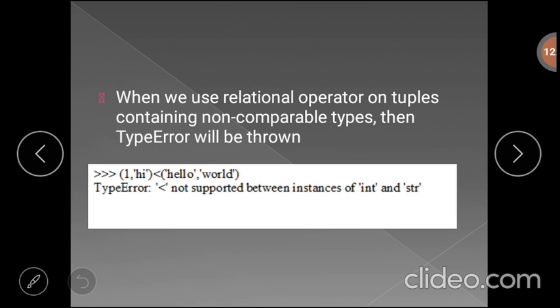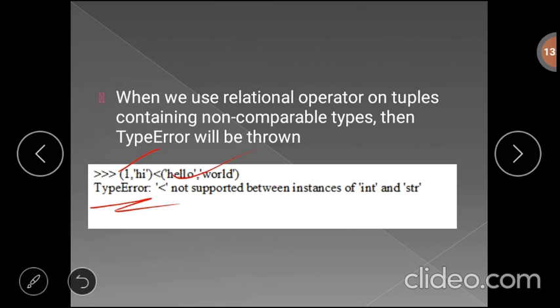Now we can use relational operators on tuples containing non-comparable types. Suppose you try to compare two tuple items with comparison operators like less than, greater than, or equal. If the two items are not of the same data type, then Python will generate an error message. For example, here the first tuple contains two items, the first is an integer and the second is a string. The second tuple contains two items, both of string type.